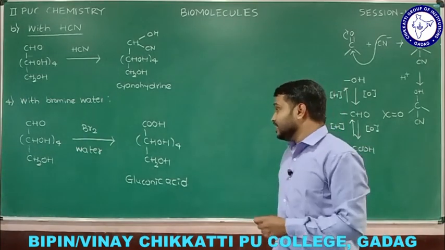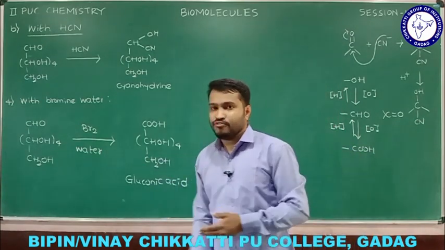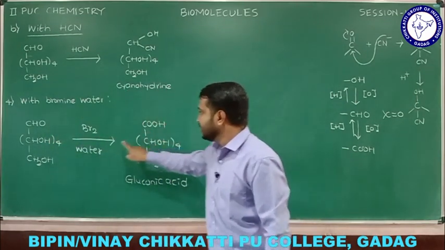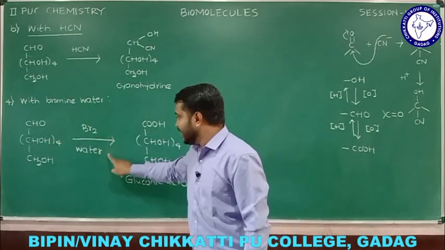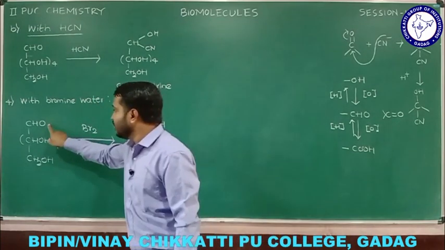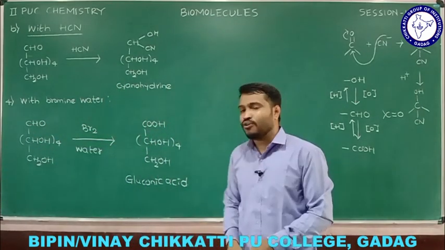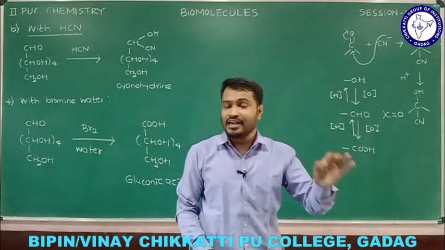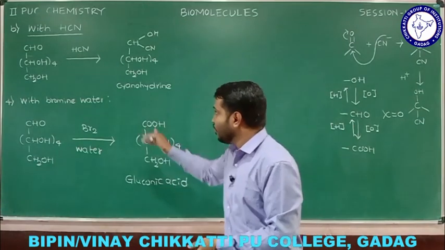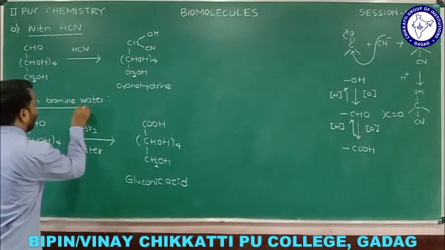Here the reaction is important, but the conclusion is more important. So what would be the conclusion drawn from it? I hope we can guess. Aldehyde is converted to carboxylic acid in the presence of bromine water. We added an oxidizing agent and got a carboxylic acid, so the original substance must contain the aldehyde functional group. The conclusion is that glucose contains the aldehyde functional group. That is one more step in elucidating the structure of glucose, the reaction with bromine water.